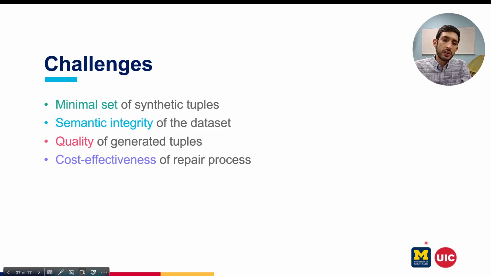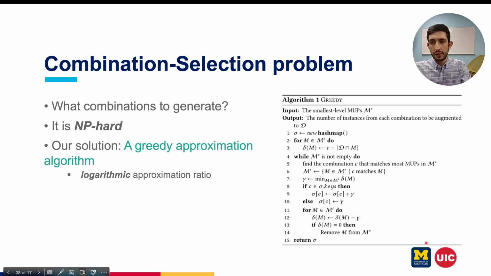And last but not least is the cost effectiveness of the repair process. Issuing queries to foundation models is expensive, and we have to minimize the number of queries that we issue to the foundation model. So let's take a look at each of these problems in more detail. For the combination problem, what combinations to generate, we showed that this problem is NP-hard. It's actually shown in past papers. We propose a greedy approximation algorithm for this problem that has a logarithmic approximation ratio.